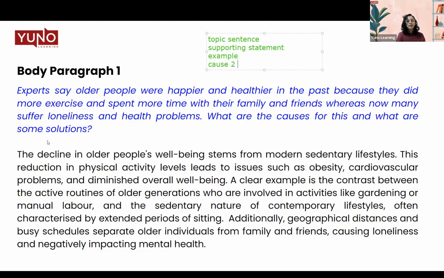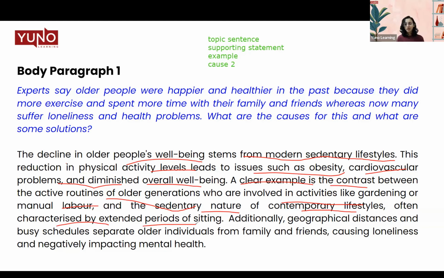All right. So the decline in older people's well-being stems from the modern sedentary lifestyles. So this is going to talk about that causes. This is the topic sentence. This reduction in physical activity leads to issues such as obesity, cardiovascular problems, and diminished overall well-being. Then example. A clear example is the contrast between the active routines of older generations who are involved in activities like gardening or manual labor and the sedentary nature of contemporary lifestyle, often characterized by extended periods of sitting.